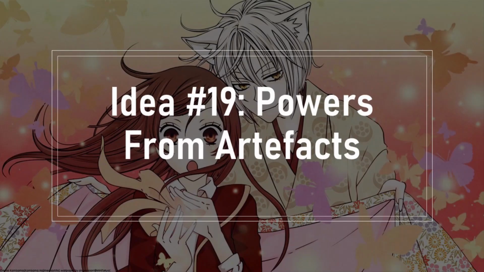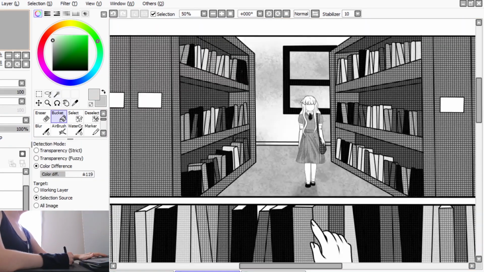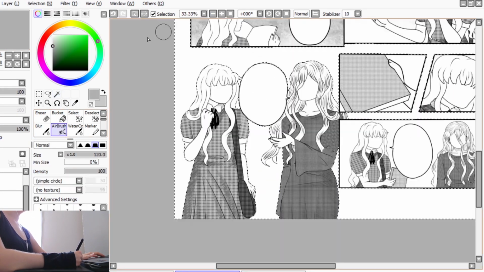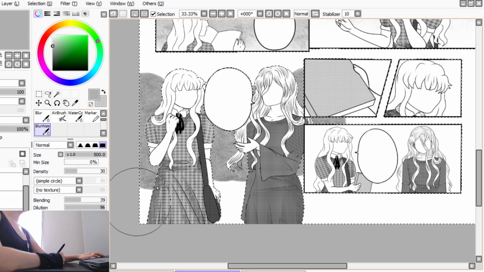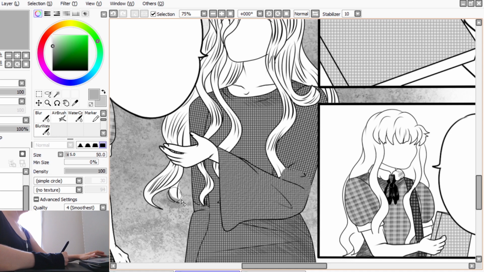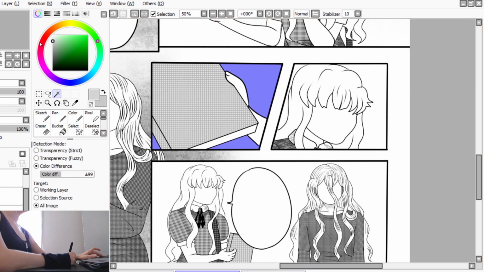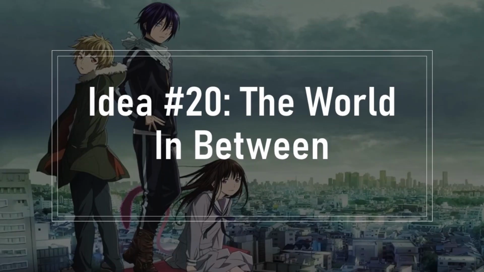My 19th idea is powers from artifacts. Mysterious artifacts can grant magical powers to those they wish. Someone decides to collect them all and accidentally gains the powers of all the artifacts at once. Then they realize that there are more of these artifacts in different locations around the world that others could find, and it would be catastrophic if it gets into the hands of the wrong person.